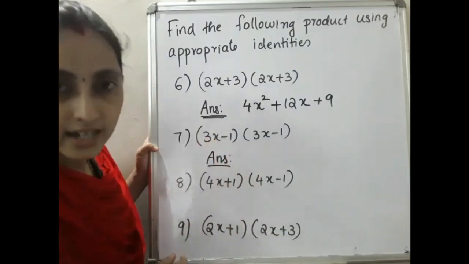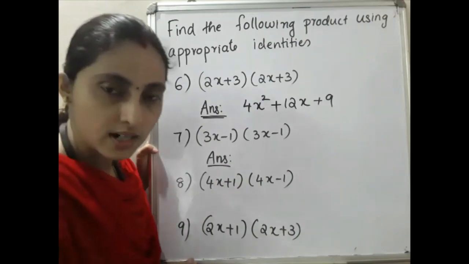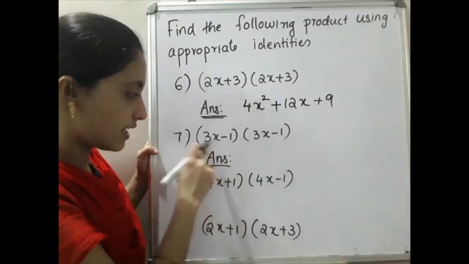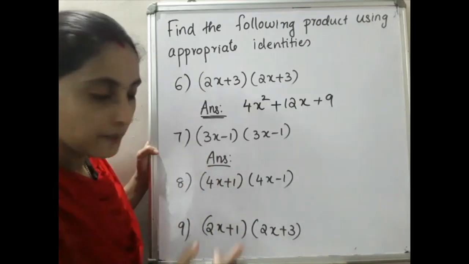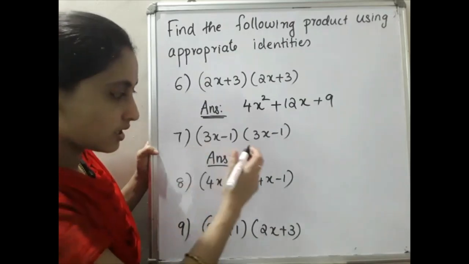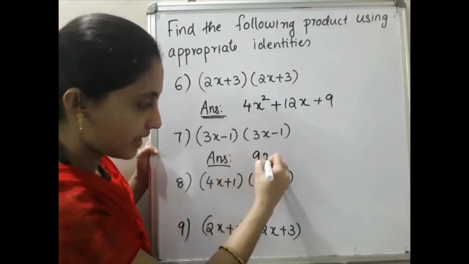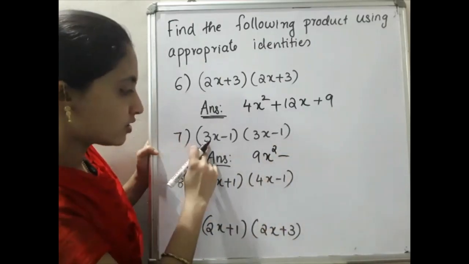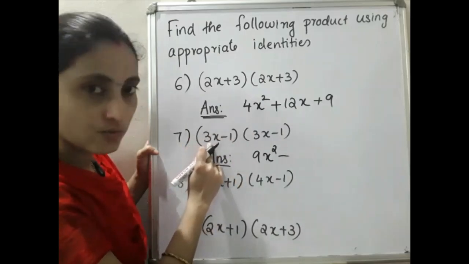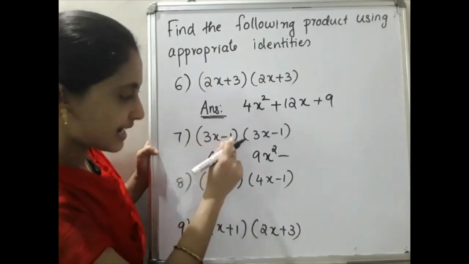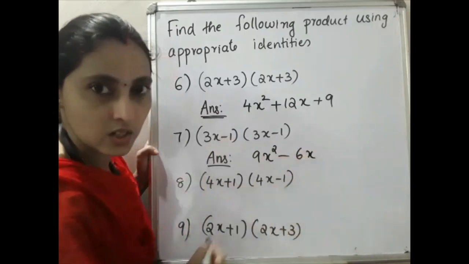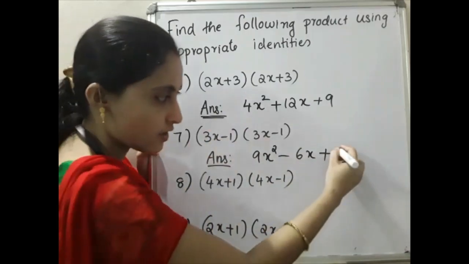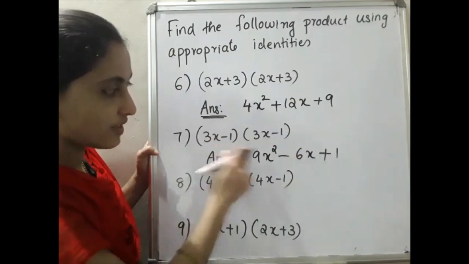Next question is 3x minus 1 into 3x minus 1. What is that? 3x minus 1 the whole square. So a represents 3x. First one is a square, a is 3x, a square is 9x square. Second term is negative, so negative you have to put. 2 into 3x into 1. 2 into 3 is 6, so 6x, 6x into 1 is 6x. Then next sign is positive. B is 1, 1 square is 1 itself. This is your answer. You have to check whether you got this answer or not.